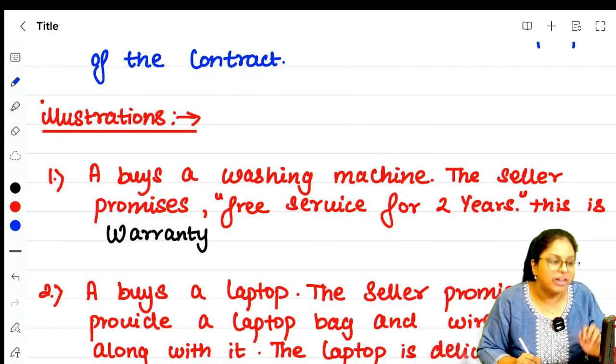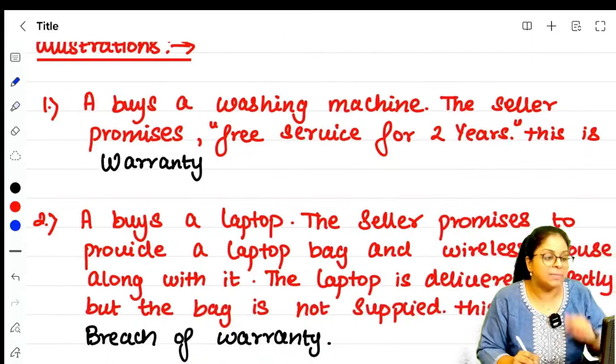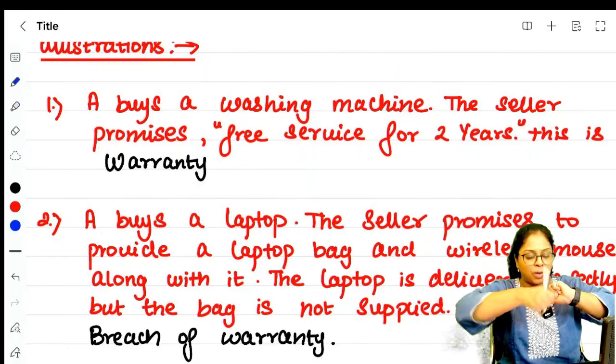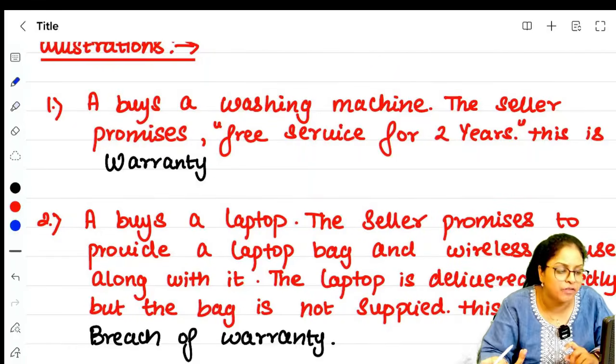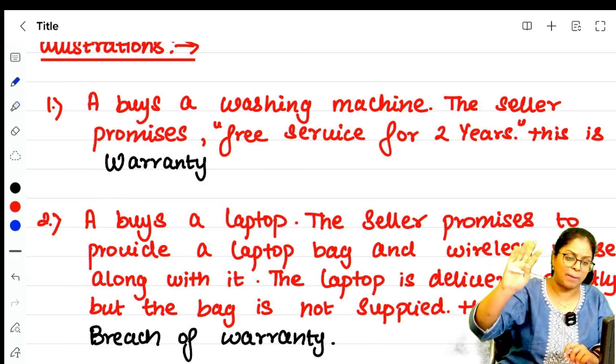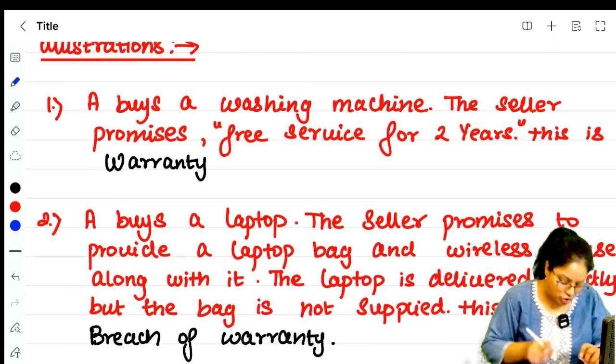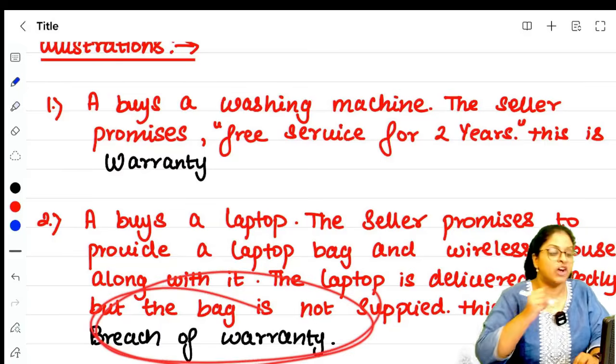After that, they don't give. It is a breach of warranty. Similarly, you buy a laptop. The seller promises to give you a laptop bag, a free HP laptop bag. He does not give you. Can you go and tell him that you don't want the laptop, return my money because you didn't give me a laptop bag? No, because not giving the laptop bag is a breach of condition.